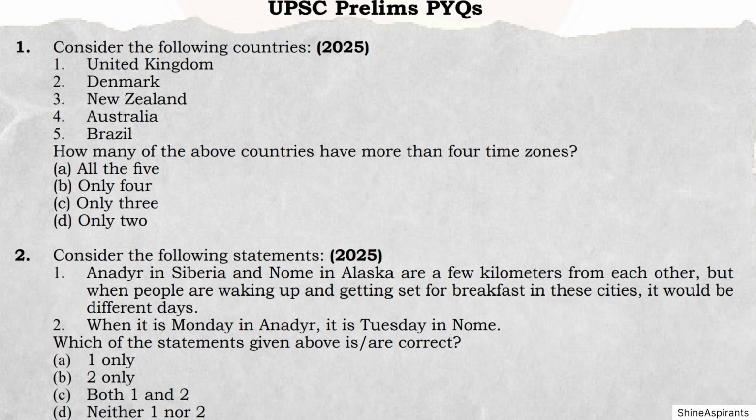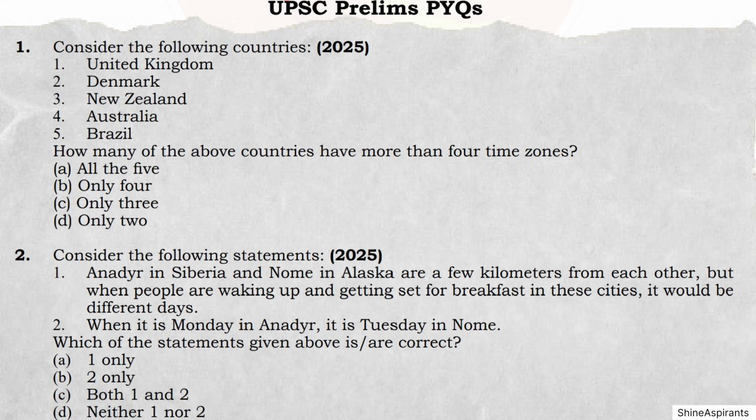Question 5, UPSC Prelims 2025. Consider the following statements. Statement 1, Anadyr in Siberia and Nome in Alaska are a few kilometers from each other, but when people are waking up and getting set for breakfast in these cities, it would be different days. Statement 2, when it is Monday in Anadyr, it is Tuesday in Nome. Which of the statements given above is or are correct? Option A, 1 only. Option B, 2 only. Option C, both 1 and 2. Option D, neither 1 nor 2.